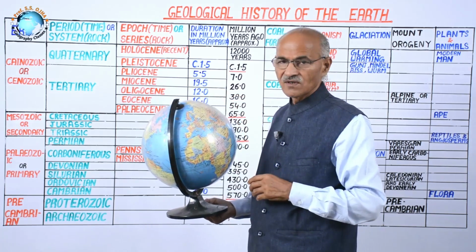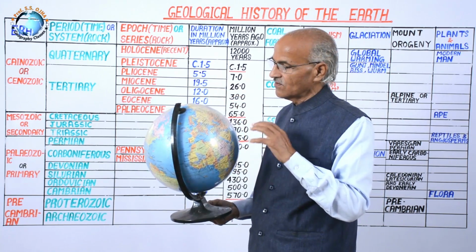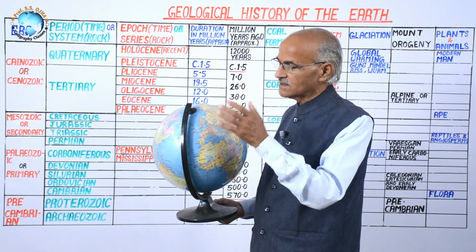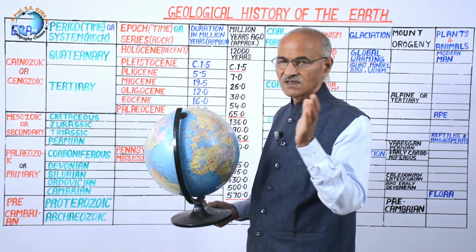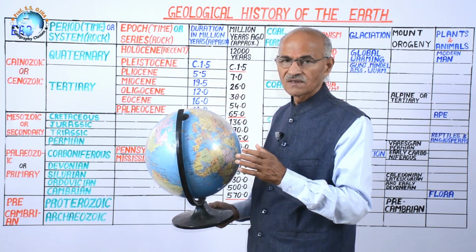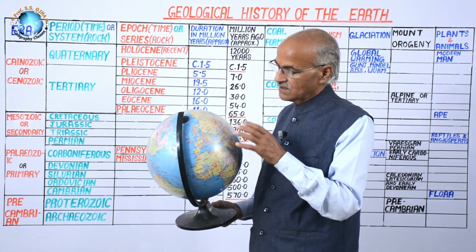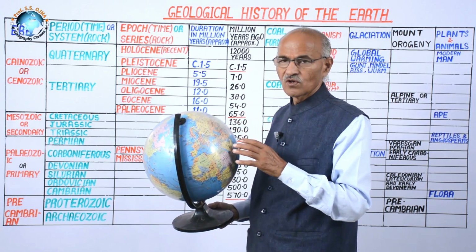And that meteoritic fall left a voluminous amount of dust in the atmosphere. That dust intercepted the insolation coming from the sun. That's why the temperature on the earth decreased. This way, there was a global cooling.